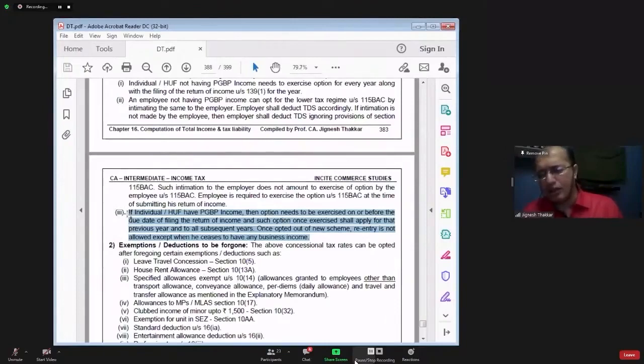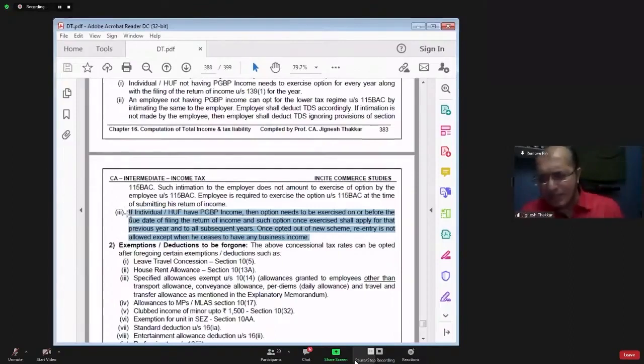And if the employee does not intimate his income under other heads to the employer, and his advance tax liability is 10,000 or more, then he will pay advance tax also. While filing his income tax return, he will go for normal provision or 115BAC, whichever is beneficial to him. He will calculate tax liability accordingly.